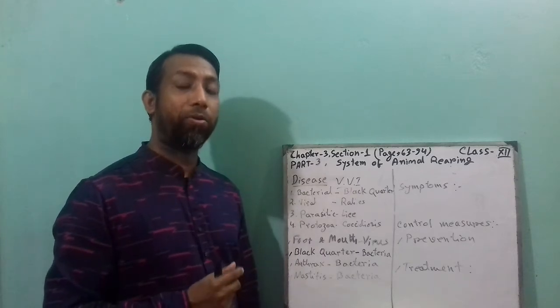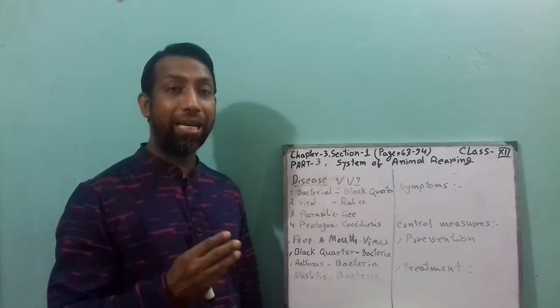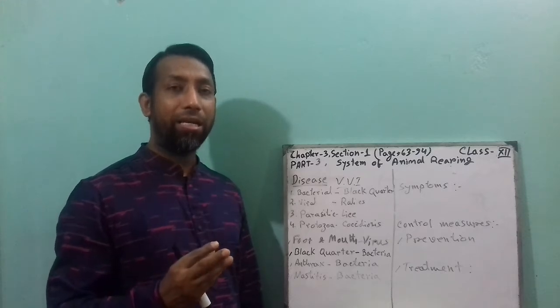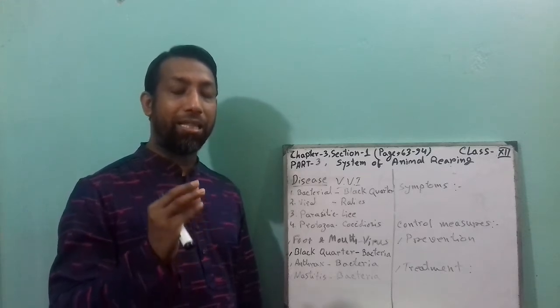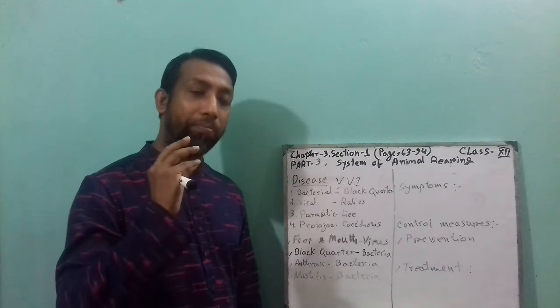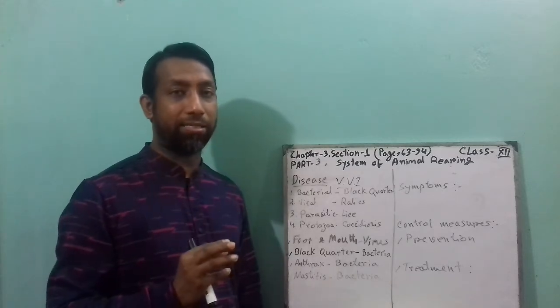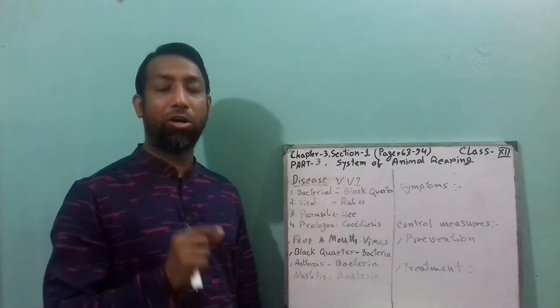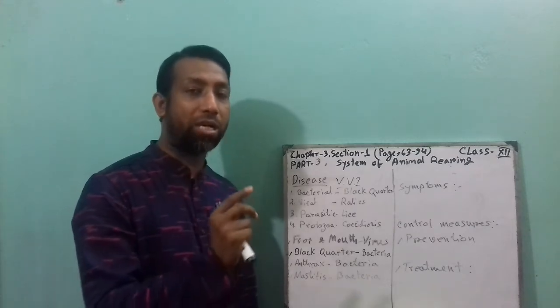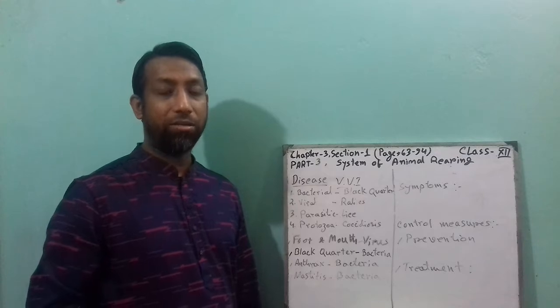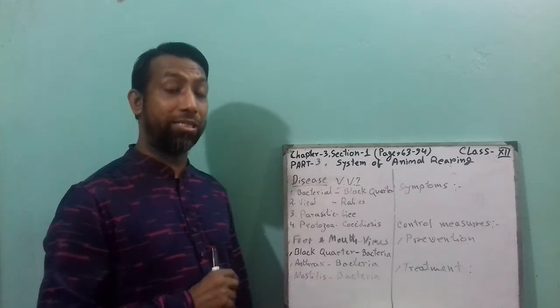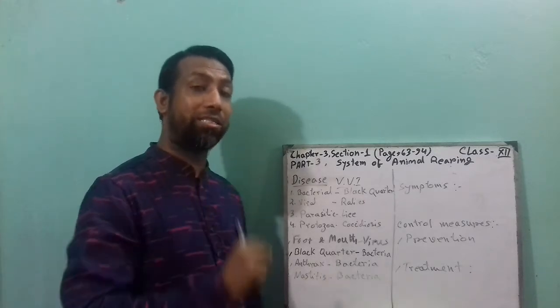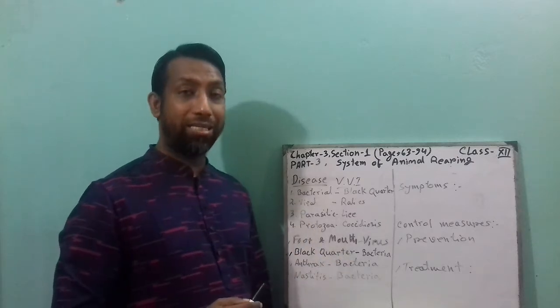When the blister matures, it becomes red and bursts, and that blister becomes a wound, reddish in color, and some type of mucus or ooze comes from that blister. This is the main unique symptom of foot and mouth disease.